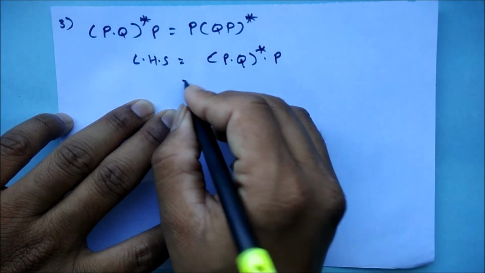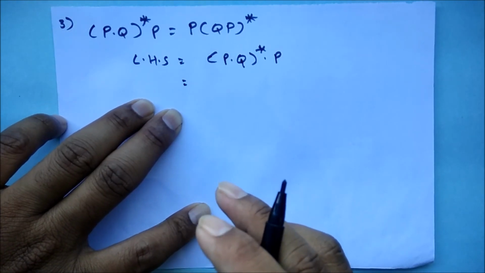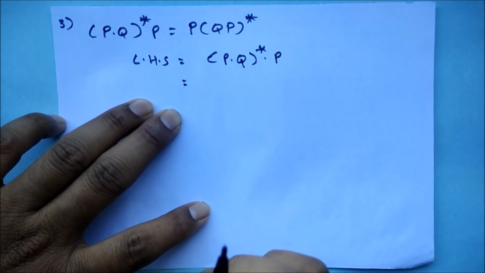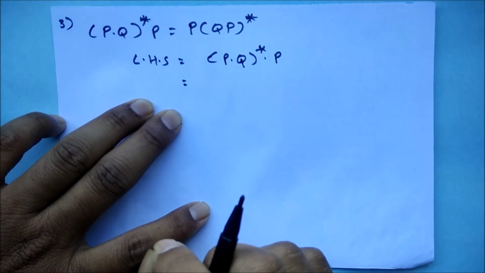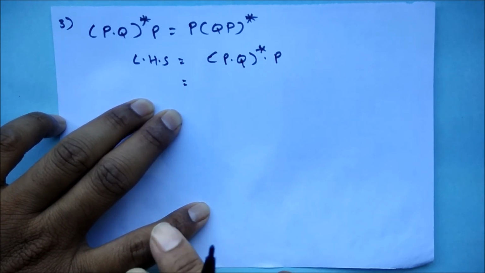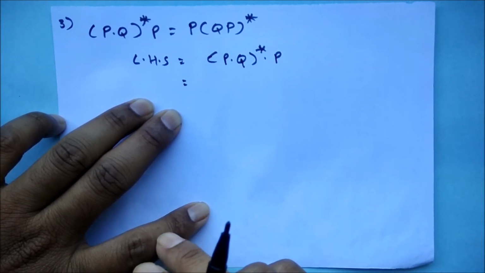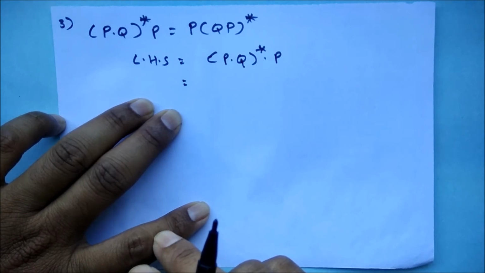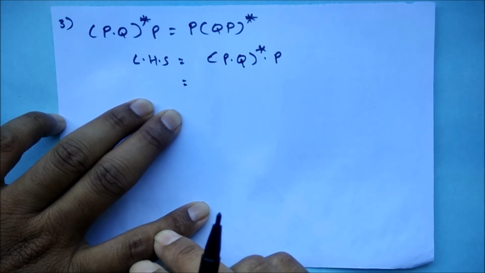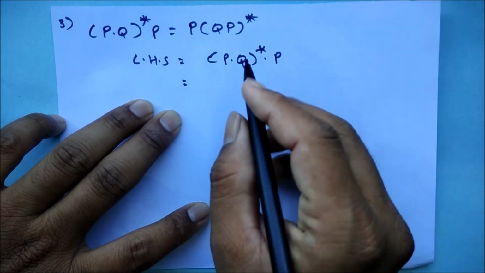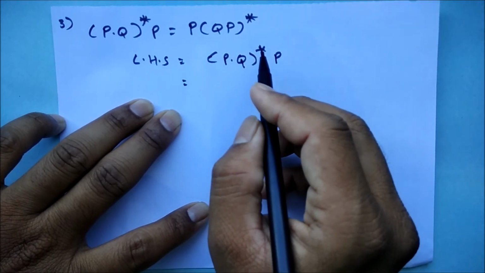Now, the highest priority among the three symbols always goes to the star operator, that is the closure, the second priority goes to the concatenation, that is the dot operation, and the third goes to the union, that is the plus symbol. So in this we have to go with the star first, right?